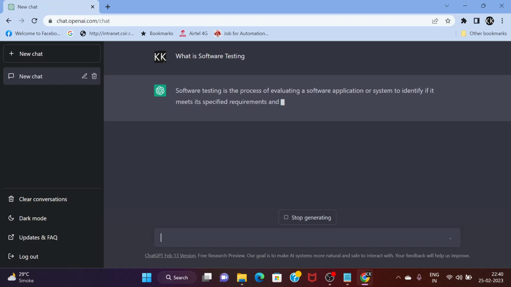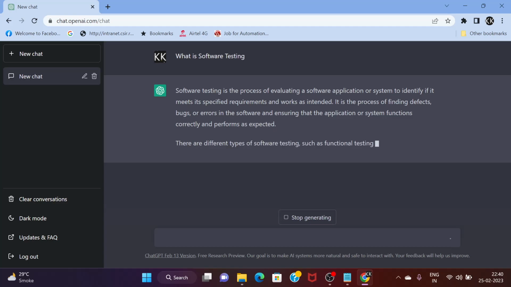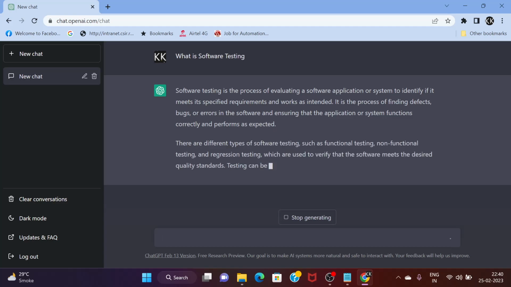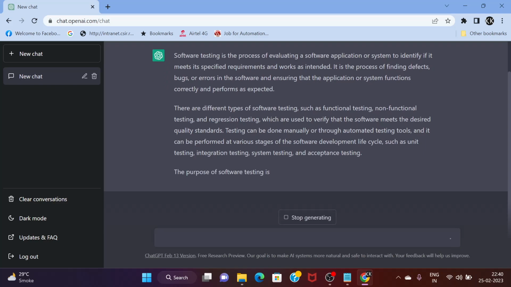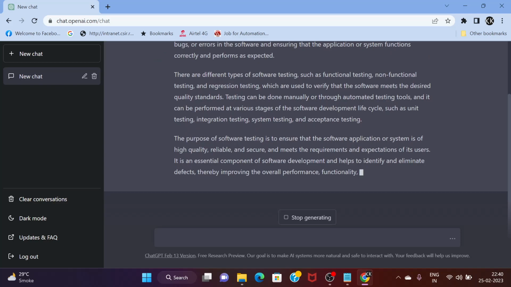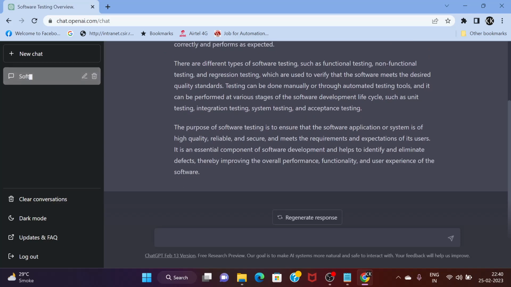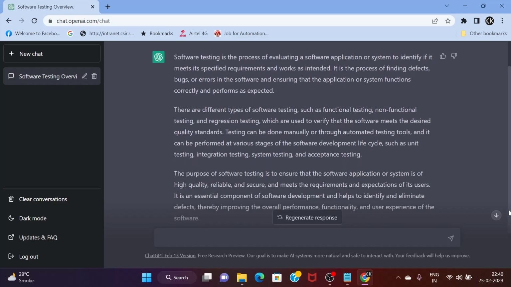So it has started typing the response and it is quite fast. I think it did not take much time to respond with the definition of software testing. We just want to check whether the definition it is producing is correct. We have seen this definition multiple times on various websites and on Google also. So let's go through it quickly.